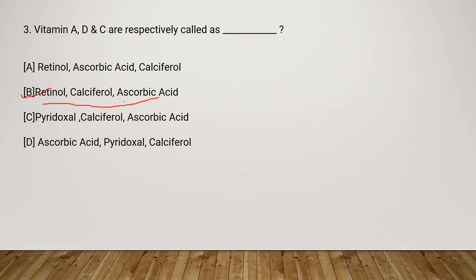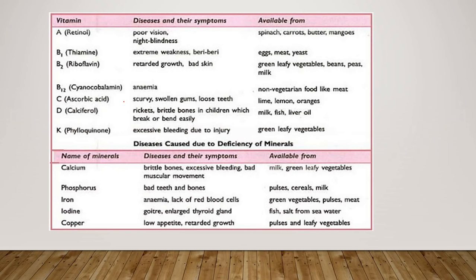Okay, so here you can see a chart where you can find out this vitamin A is called retinol, and when you have deficiency of vitamin A, you will have poor vision, night blindness. And this is available from different sources like spinach, carrots, butter, mangoes. Similarly, B1 vitamin is called thiamine, and due to its deficiency, you will have extreme weakness or beriberi, and it is available from the sources egg, meat, yeast.